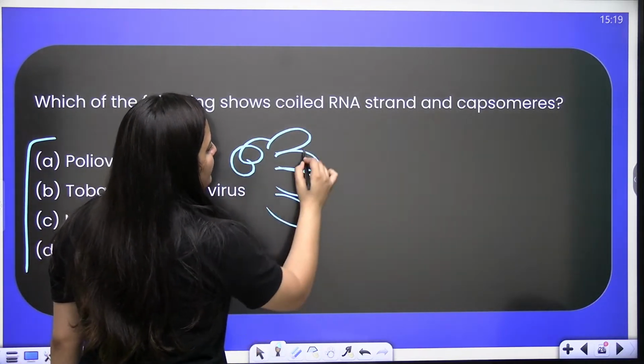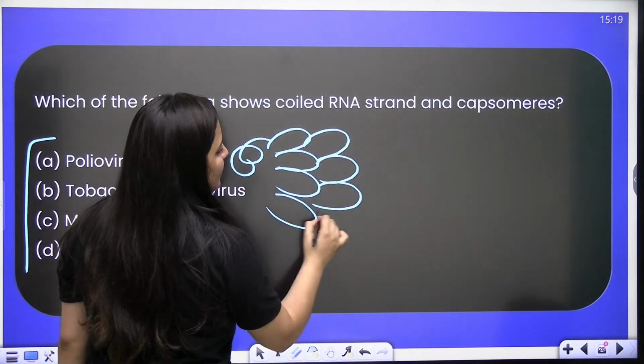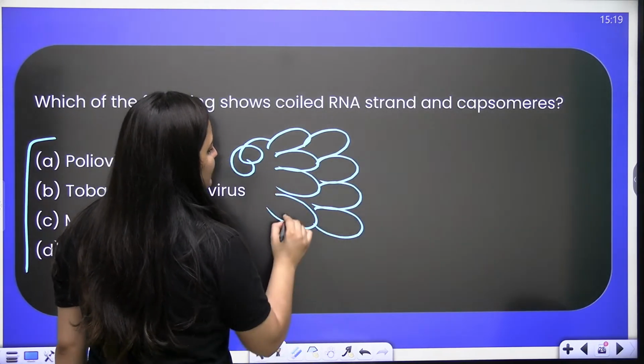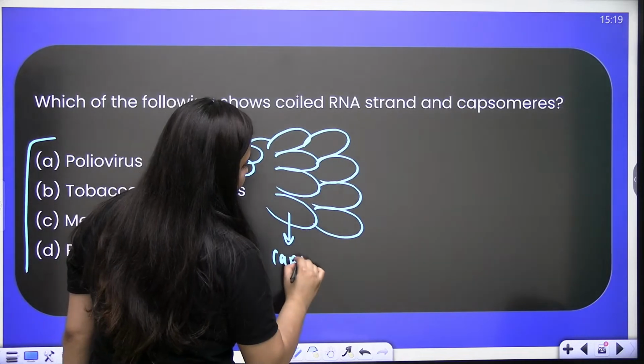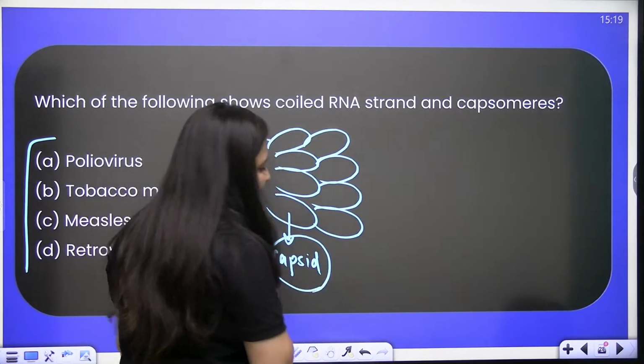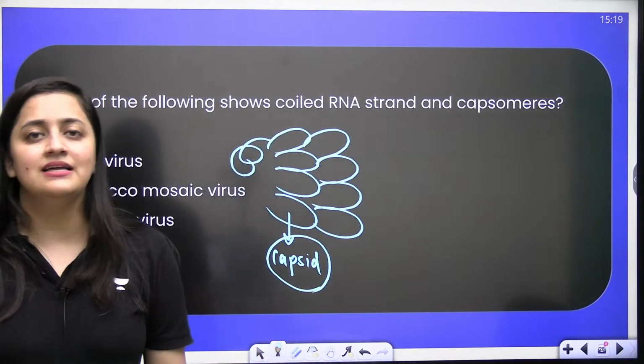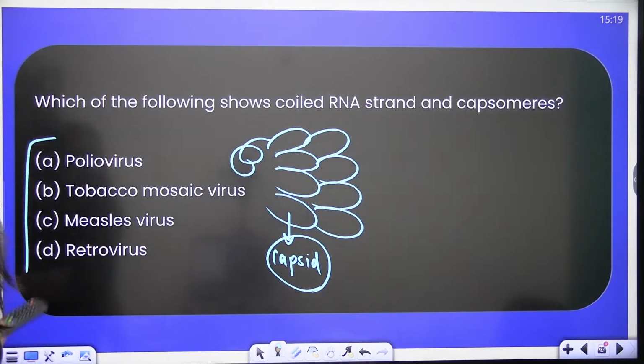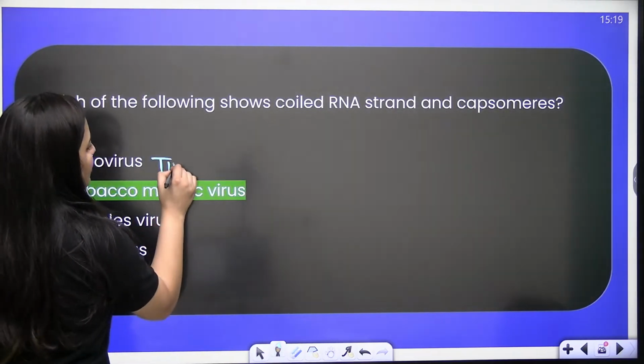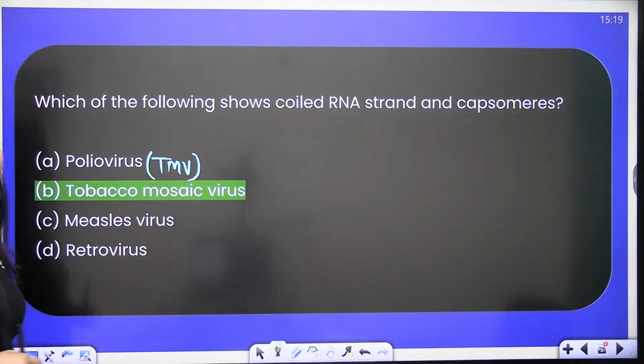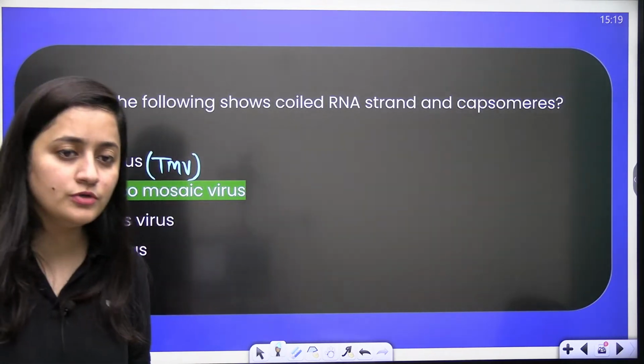You know, capsomeres are the proteinaceous structures. These are the proteinaceous monomers that will form what? They are going to form the capsid, the protein coat which protects the genetic material in the virus. And here the correct answer is TMV, that is your tobacco mosaic virus.